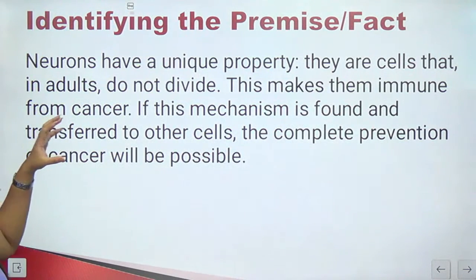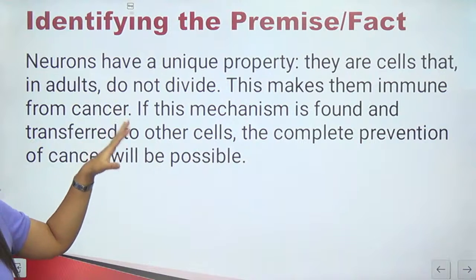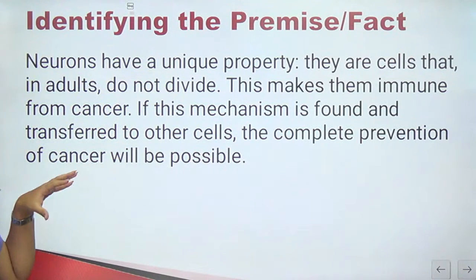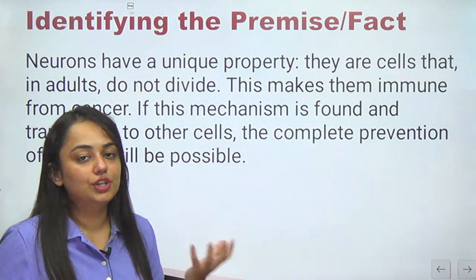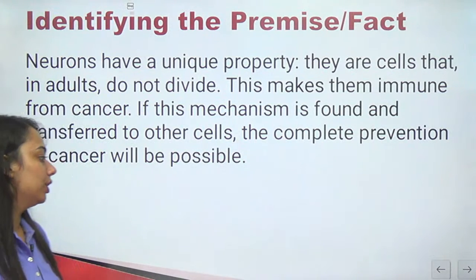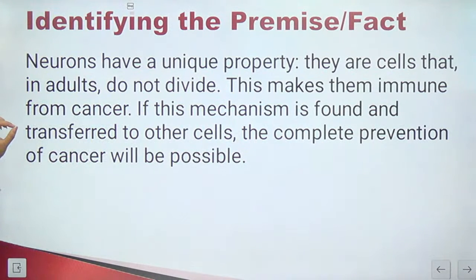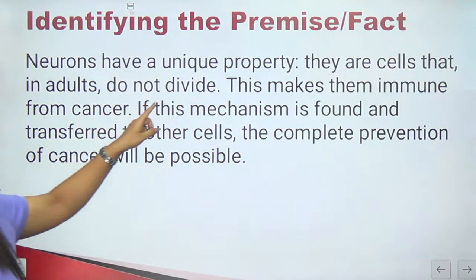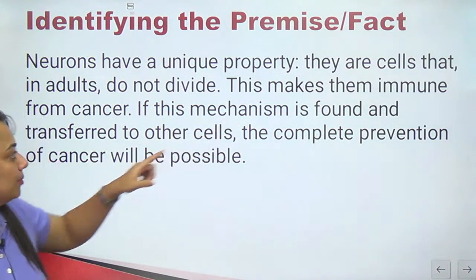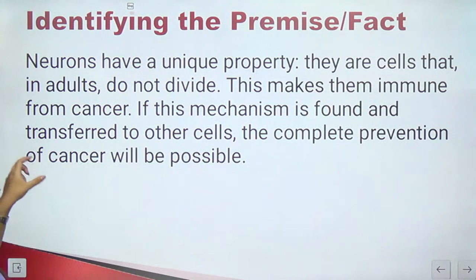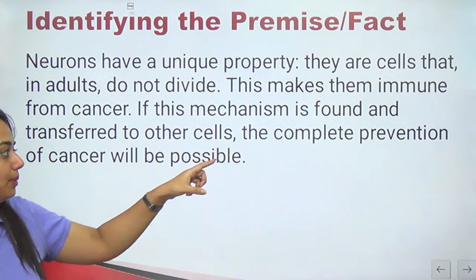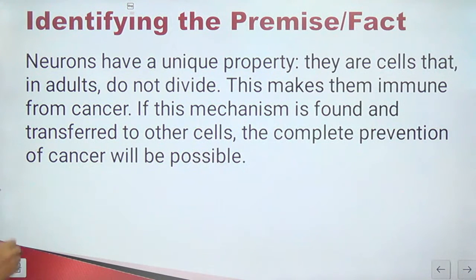Fact: any statement, anything asserted by someone is a fact. Neurons, we have to find out the facts in this set of statements. Let's see if you can find it out. So if you are watching it later on, you can pause the video and try to find out the facts on your own. Neurons have a unique property. They are cells that in adults do not divide. This makes them immune from cancer. If this mechanism is found and transferred to other cells, the complete prevention of cancer will be possible.